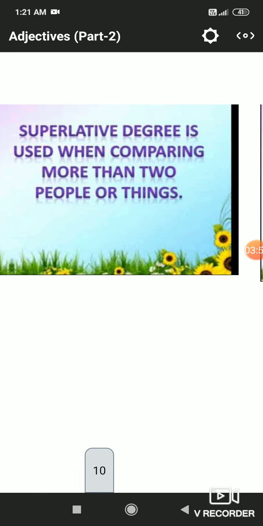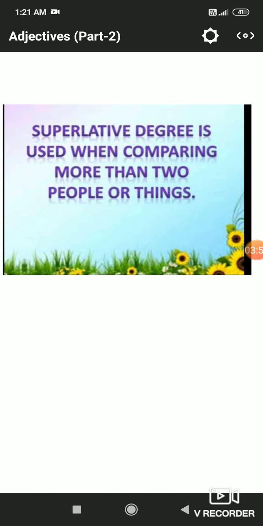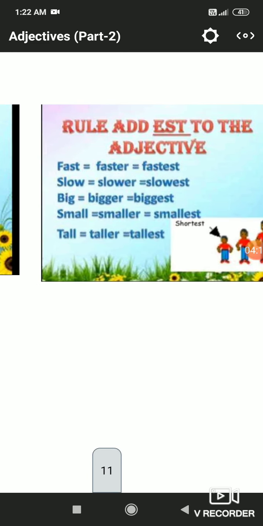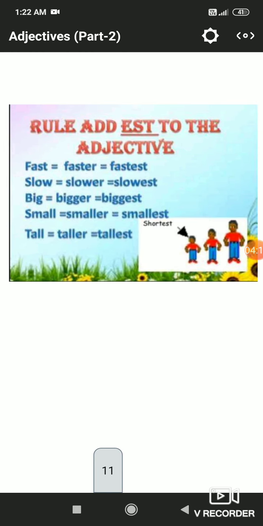Now superlative degree, which is the third kind of degree of comparison. The superlative degree is used when comparing more than two people or two things. When we compare more than two things or two nouns, then we use the superlative degree. And remember that we always use the article before the superlative degree.